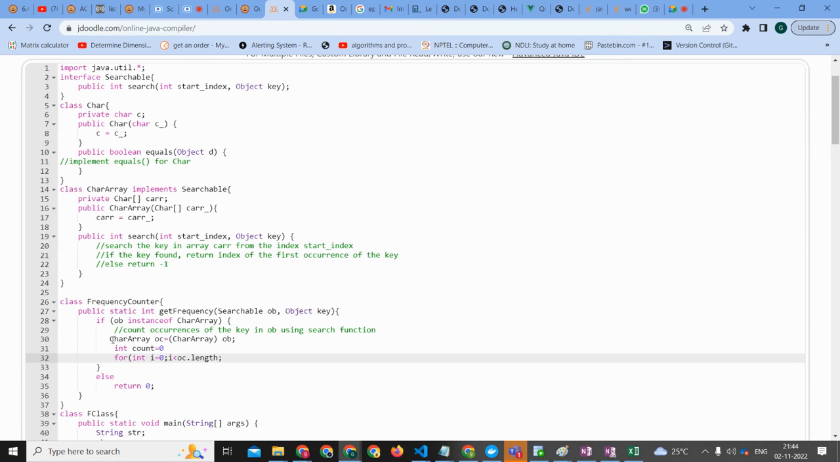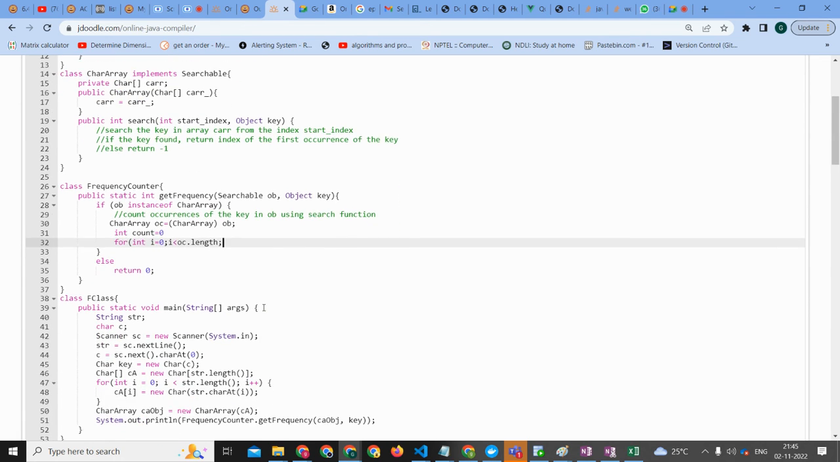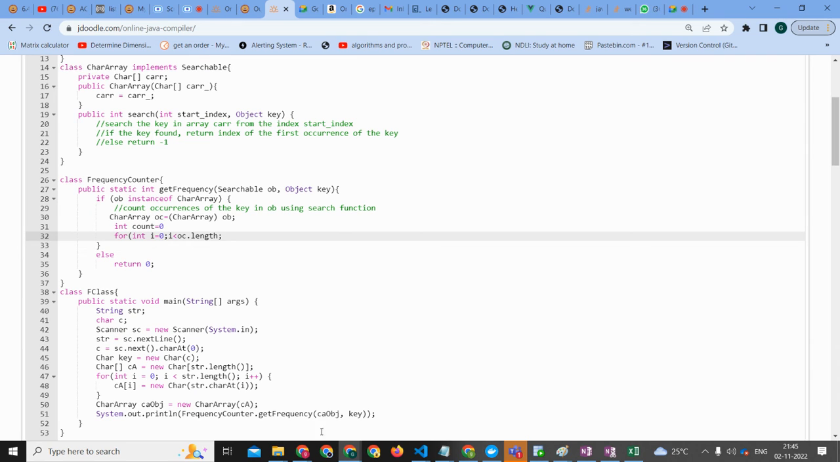Actually, one question. In line number 30, we are converting ob to char array type now, correct? Actually, ob is of Searchable type. I think Searchable is the parent. A parent cannot be converted to a child kind of thing. No, see, actually, ob, what did we pass inside? So ob was CA obj, right? That CA obj, what type is it?